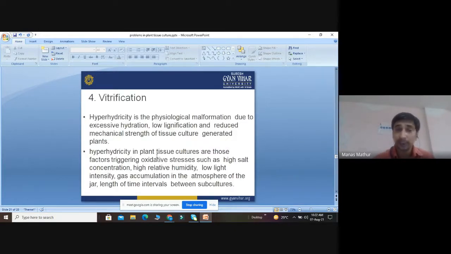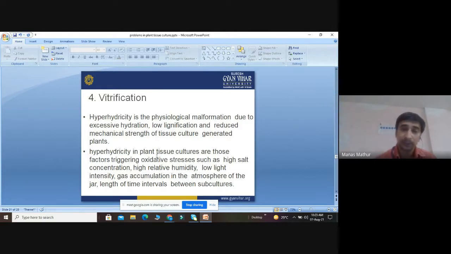Then we discuss the next problem, vitrification. This is another major factor. Actually, this vitrification is not a normal controllable factor, it is a physiological factor. Hyperhydricity is a physiological malformation due to excessive hydration.